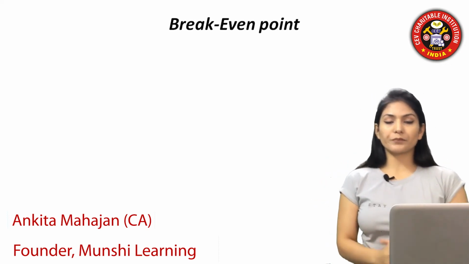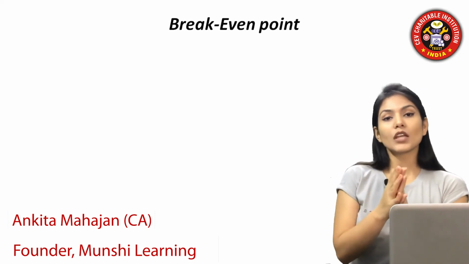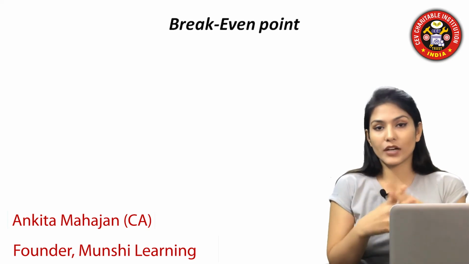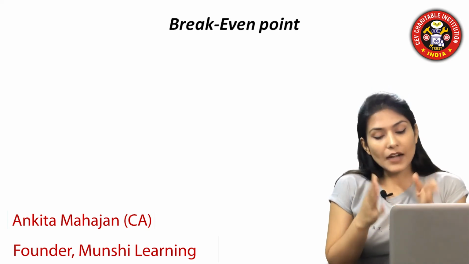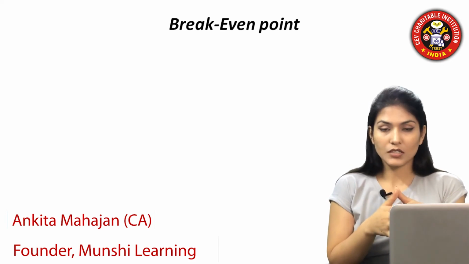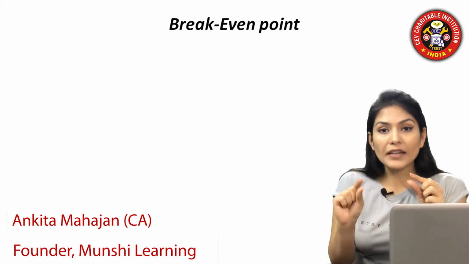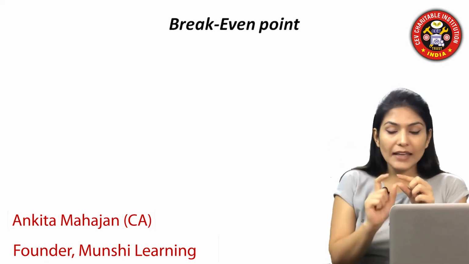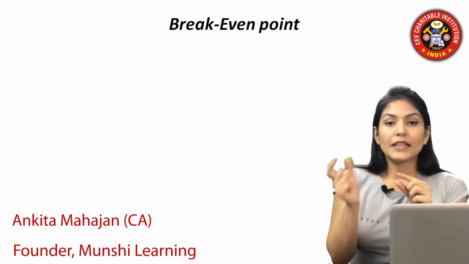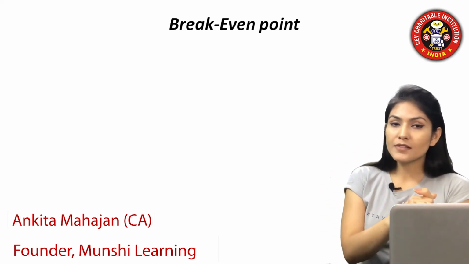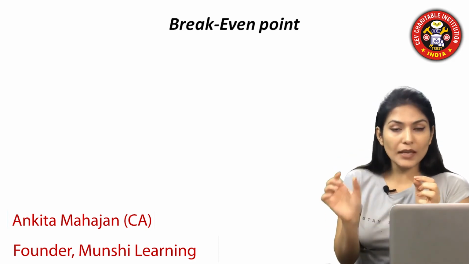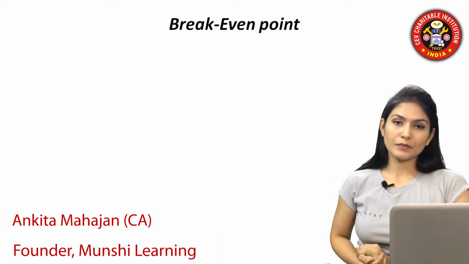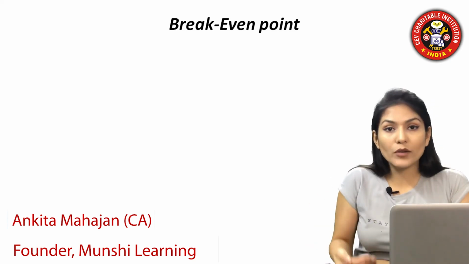Let's take up a complete example on this. We are having a manufacturing unit and I'm preparing 100 units. At 100 units, I'm having my break-even point. If I'm producing the 101st unit, the value of that 101st unit which I'm selling in the market is 100 rupees. That means my additional revenue is 100 rupees and my additional cost, that is variable cost, is 10 rupees. 90 rupees will be my profit. So this is how the break-even point will work.